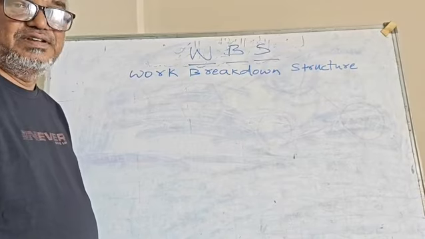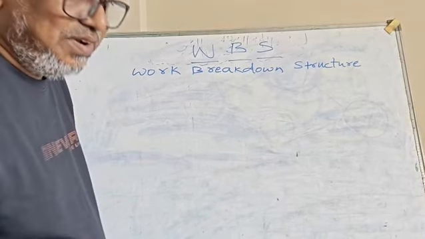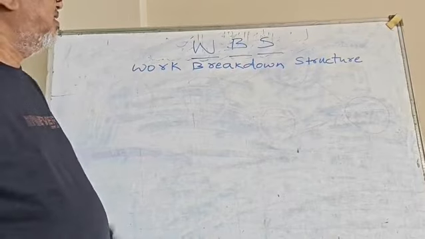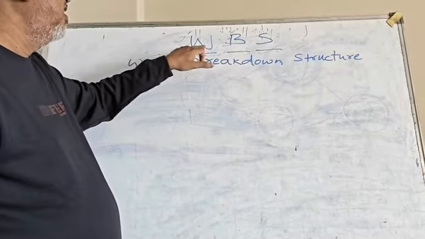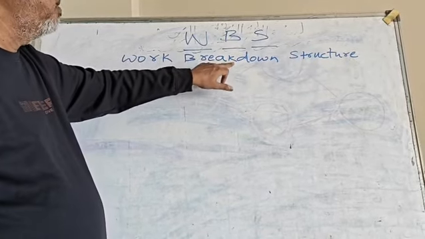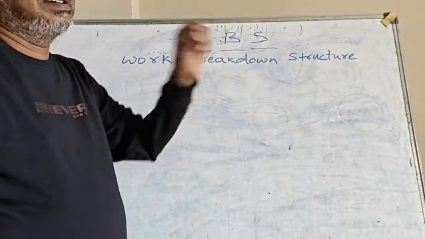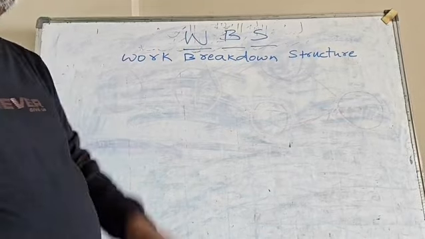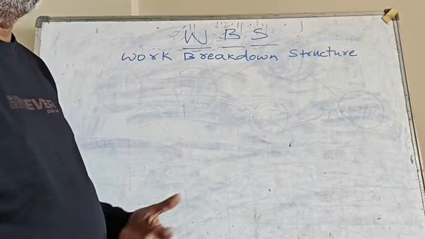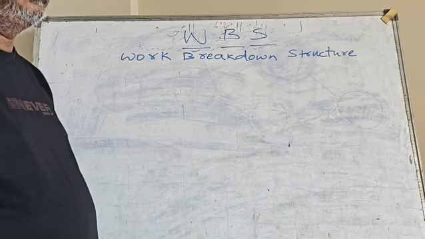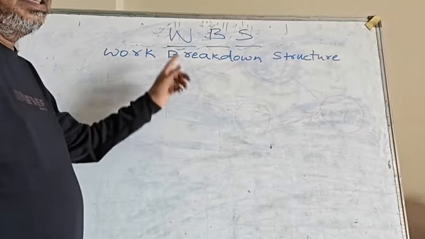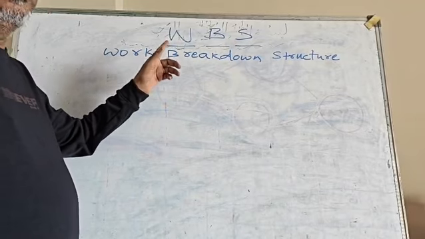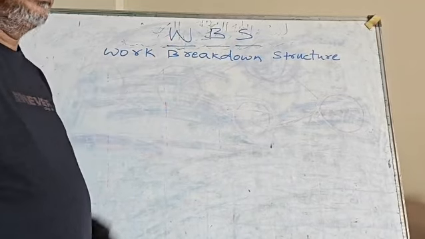Good afternoon, everyone. Today we would like to take a new topic that is called WBS. W means work, B means breakdown, and S means structure. Normally, if you see the textbooks and people who teach project management, they don't concentrate on work breakdown structure. But this is the most important thing when we consider project planning.